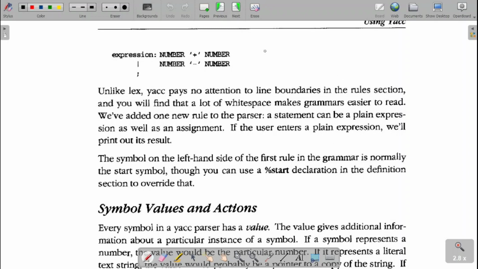Suppose I go for recognizing 12 plus 83. So 12 is a number, 83 is also a number. Are both the same? No, they are different. 12 has a value of 12 and 83 has a different value, 83. These two values are not the same, even though the names are the same.